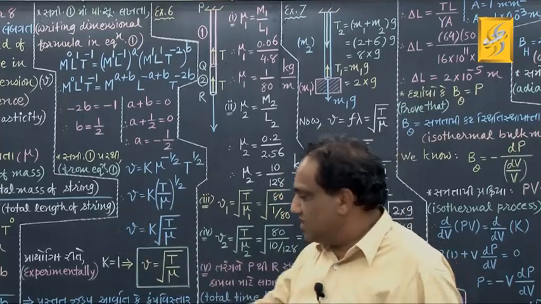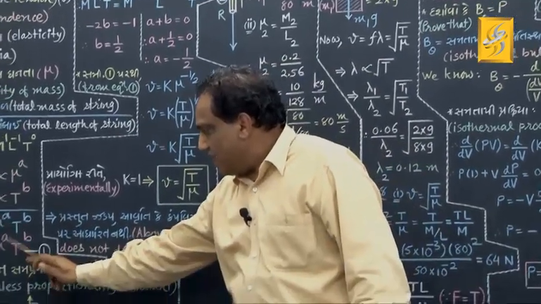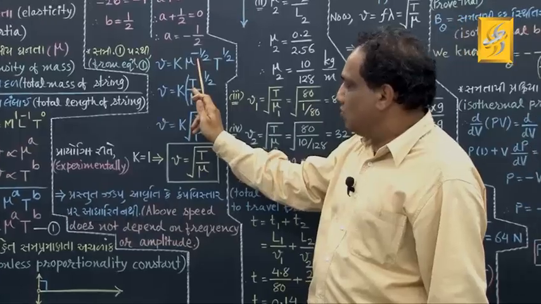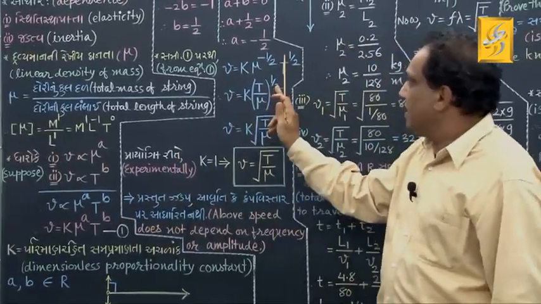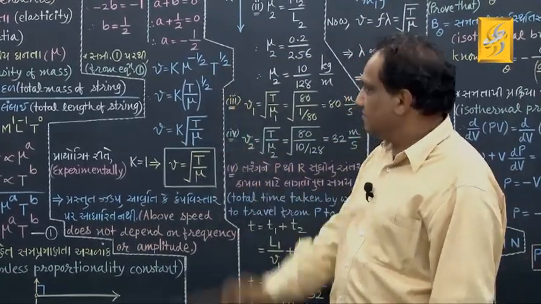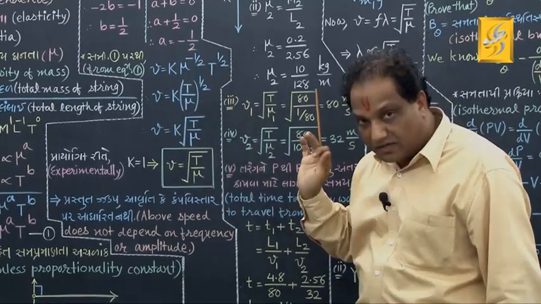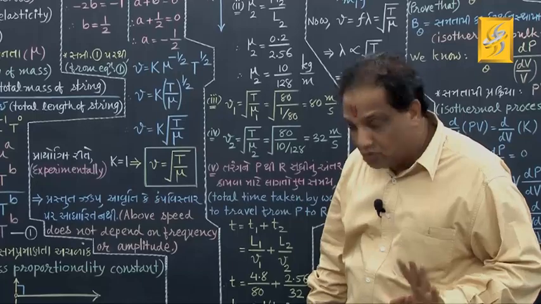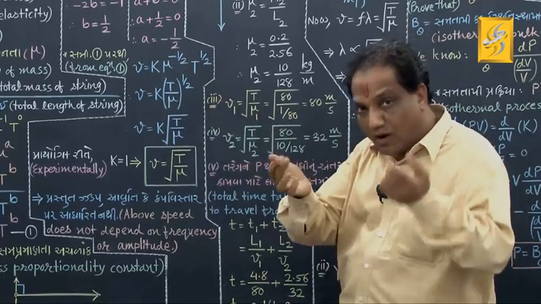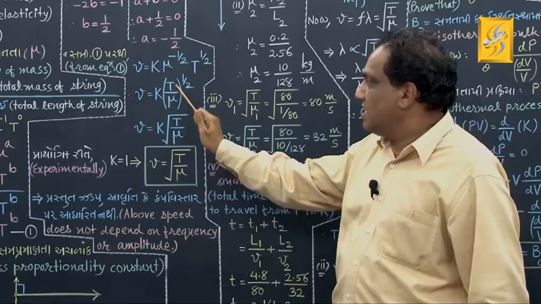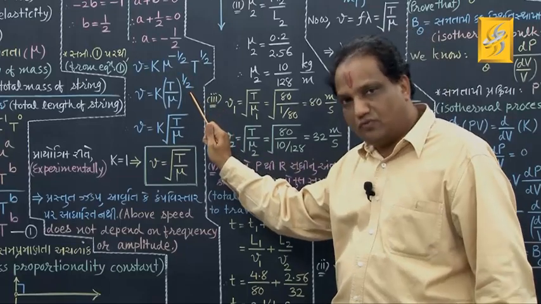Just put the values in this equation number 1. A has come out to be minus 1 by 2 and B has come out to be plus 1 by 2. Correct? Fine. Now this mu raised to minus 1 by 2, if you take it in the denominator, it will become mu raised to plus 1 by 2. So it is T raised to 1 by 2 upon mu raised to 1 by 2, that is T upon mu whole raised to 1 by 2. Correct?